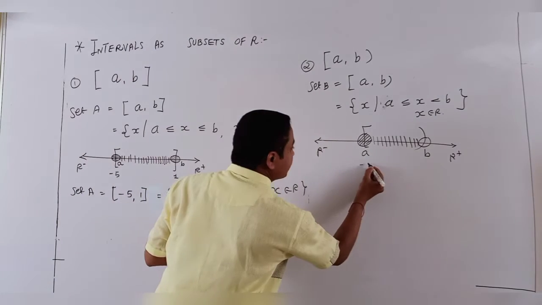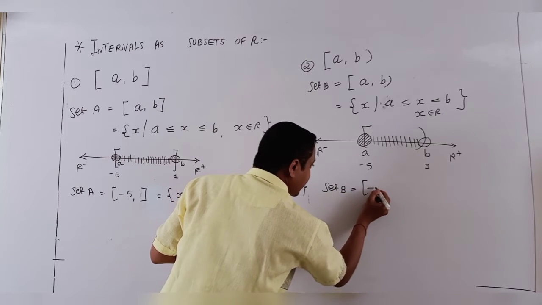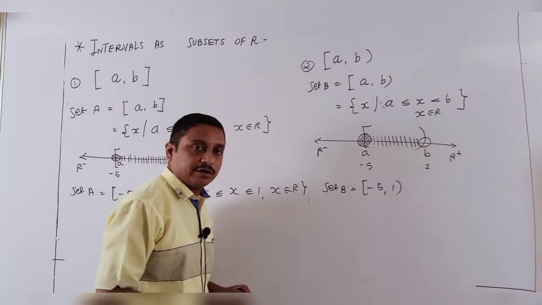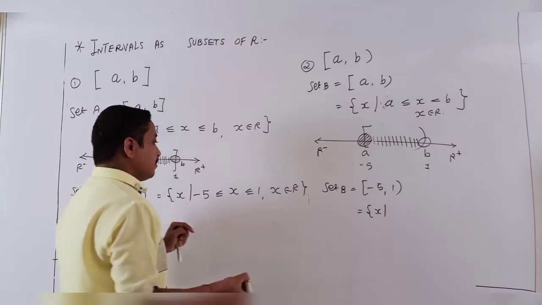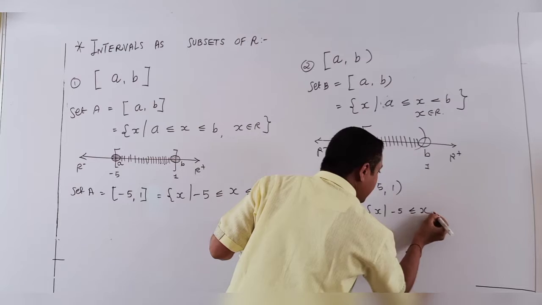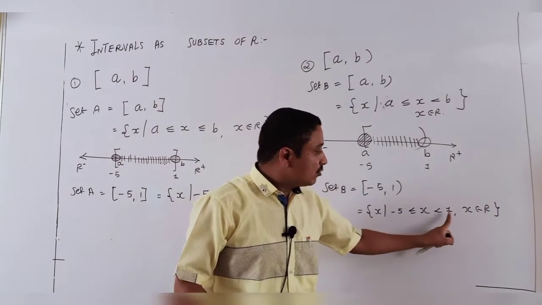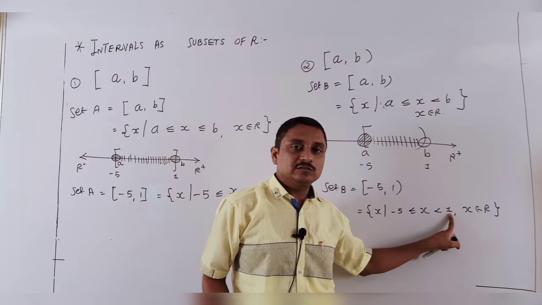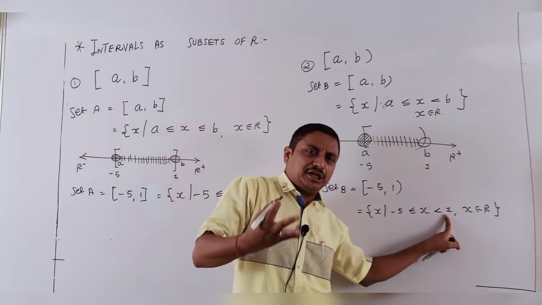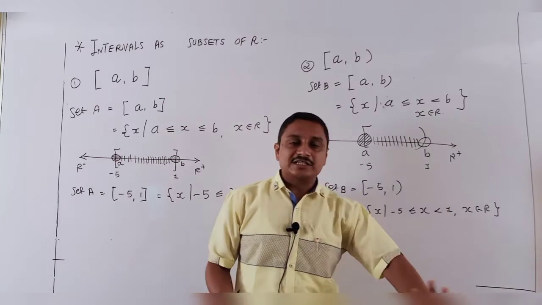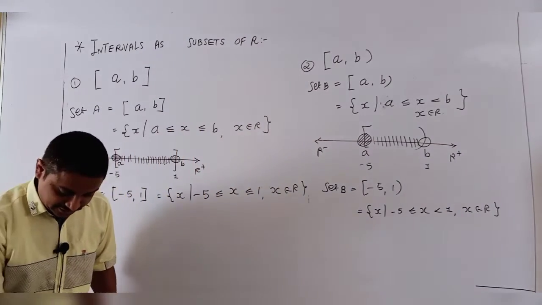Same example I show. Consider here is -5 and here is 1. So for set B I have close bracket -5 to open bracket 1. So my answer is X such that -5 is less than or equal to X less than 1, X belongs to R. Look at this, students: value 1 is not countable. Before 1, all values are countable, up to 0.99999 also, but 1 is not countable in this part. Yes, correct.